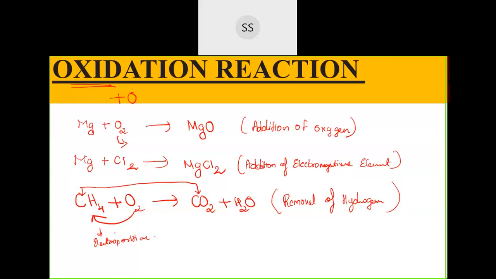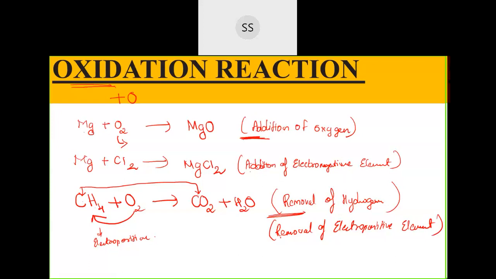So one more definition is removal of an electropositive element. I believe you are able to understand this. I know you know the definition of addition of oxygen, you have studied in your lower classes. Addition of oxygen is called oxidation, removal of hydrogen is also called oxidation, you have studied.